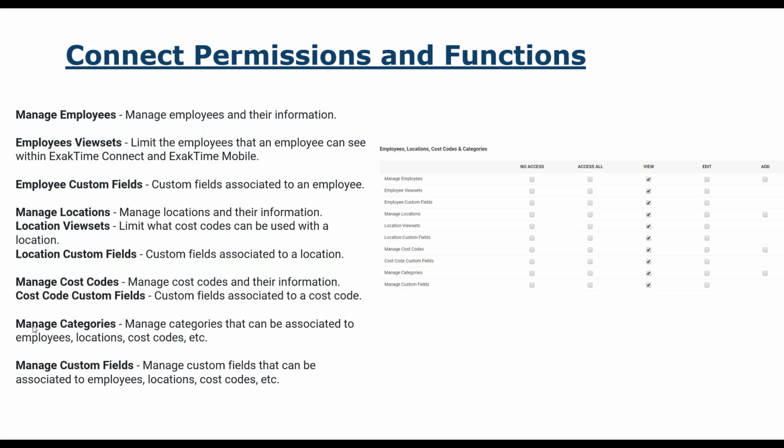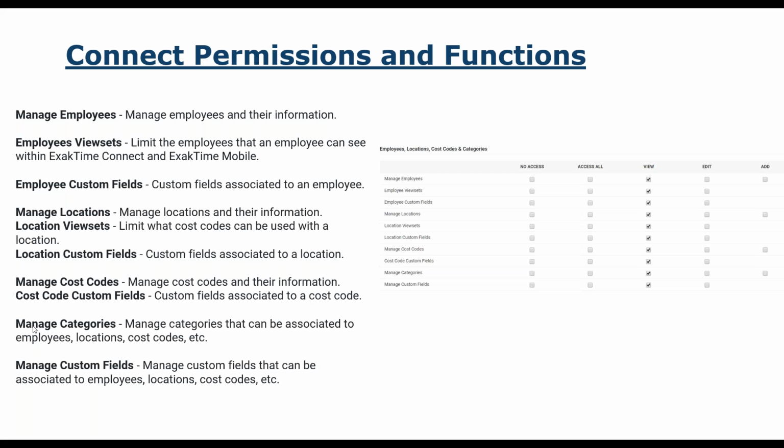So manage employees, this is where you have your supervisors where they can see their employees and their view sets. Custom fields if you're using custom fields, and then also your location view sets. Most of these, if you're doing a supervisory function, are just going to be at no access other than the manage employees and employee view sets.